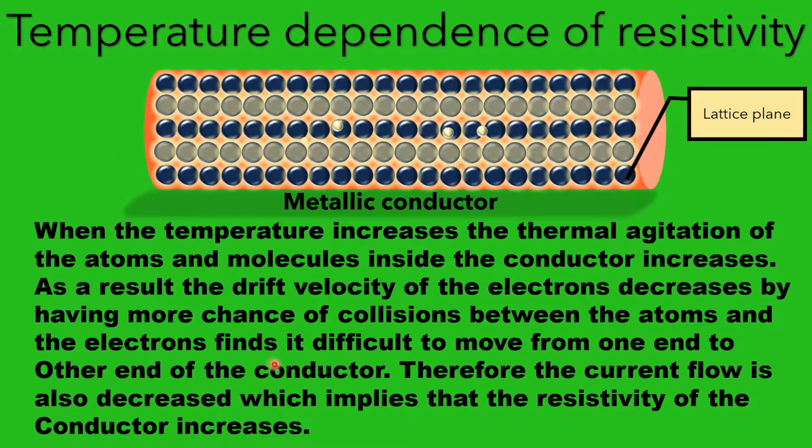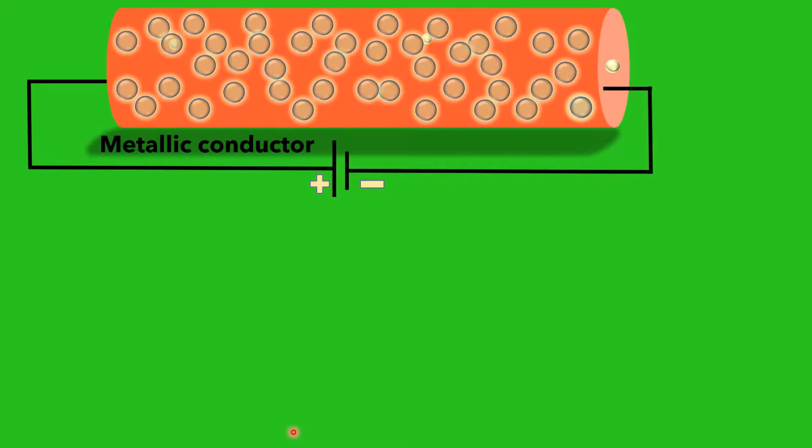Here, having more chance of collision between the atoms and the electrons, the electrons find it difficult to move from one end to the other end. Therefore, the current flow is also decreased, which implies that the resistivity of the conductor increases.